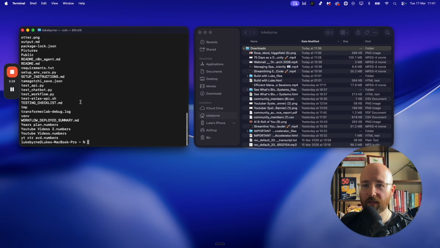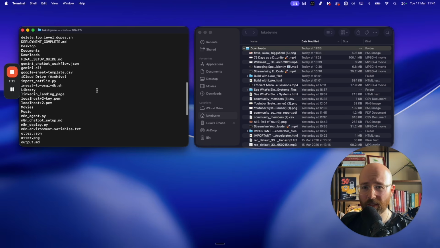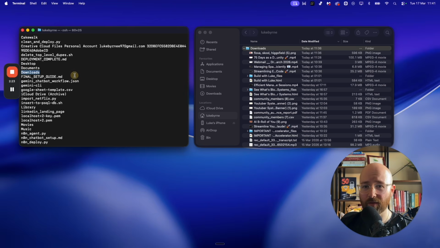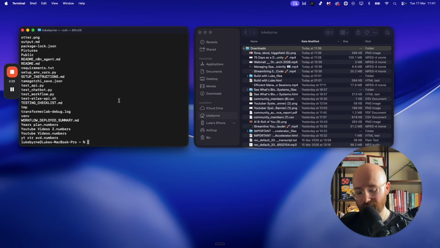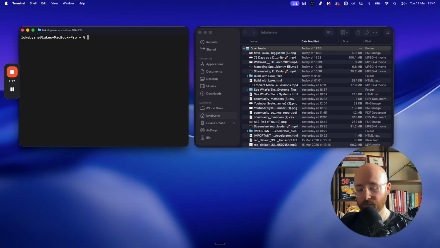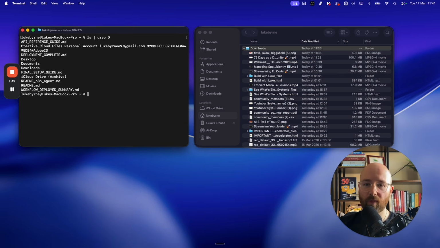Now, I wanted to see if we can find downloads. Now, try to see through this. I can see that we have it, but it's a bit of a nightmare. So what we can do is, let's clear that. We can do ls, and then I think we can do this here. That's called a pipe. So basically we're getting the output of ls, and we're moving it into this next section, and we're going to say grep d. And now it's going to pull back everything that has a d in it.